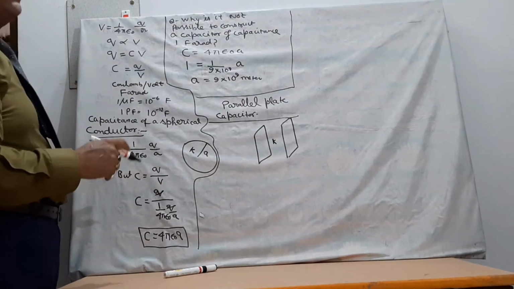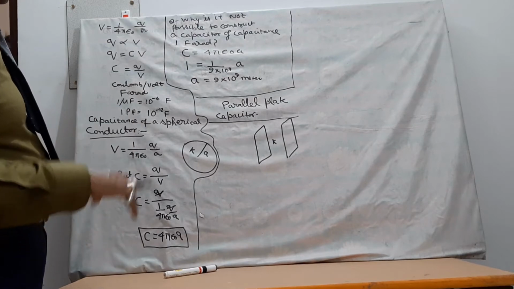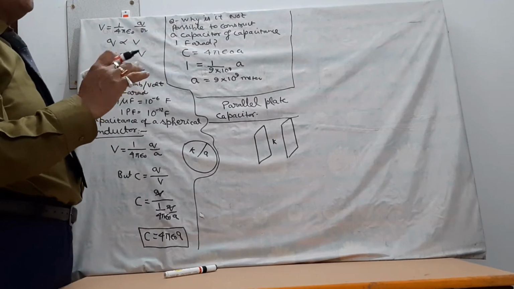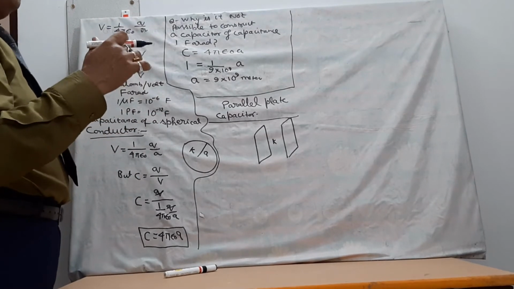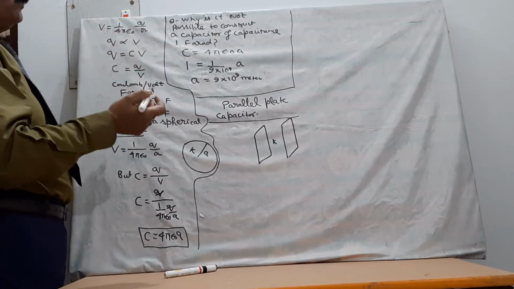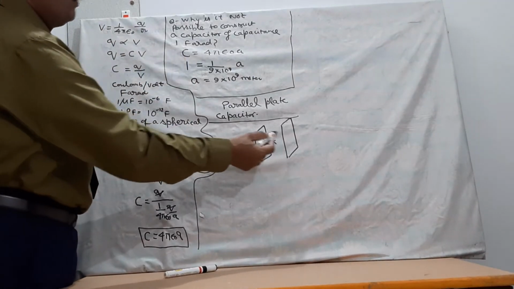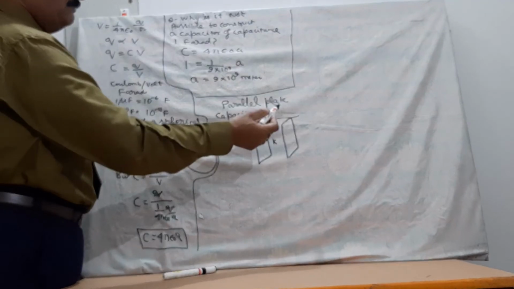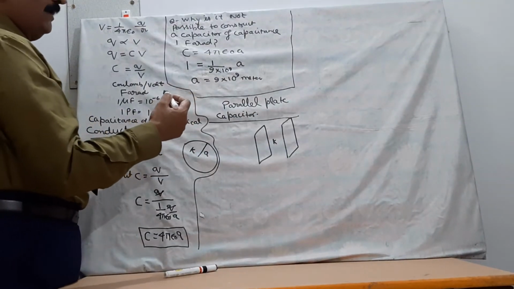You know that dielectrics are insulators. There are two types of dielectric, polar dielectric and non-polar dielectric, that I will discuss in other topics. So in parallel plate capacitor, there are two parallel plates like this, and space between them is filled with dielectric.